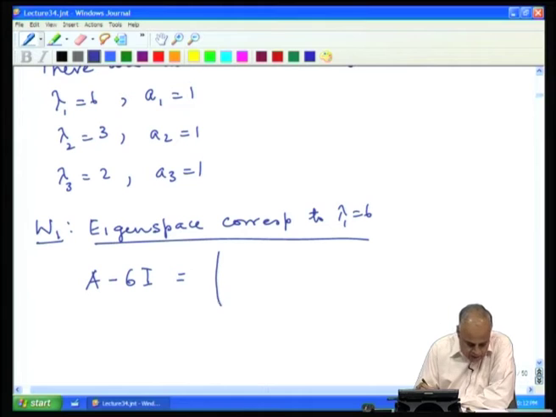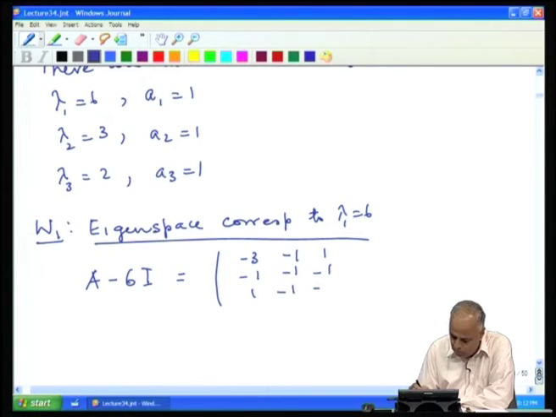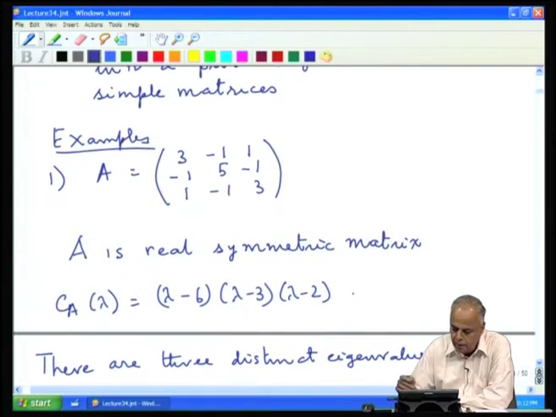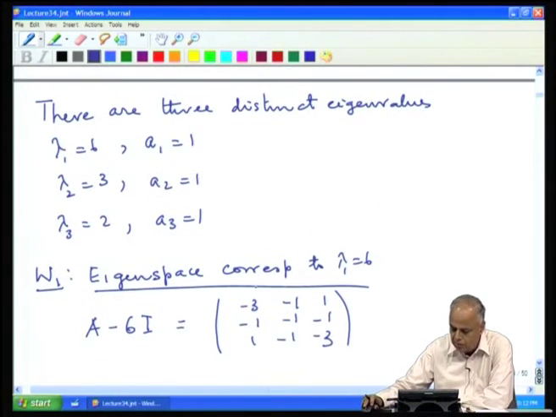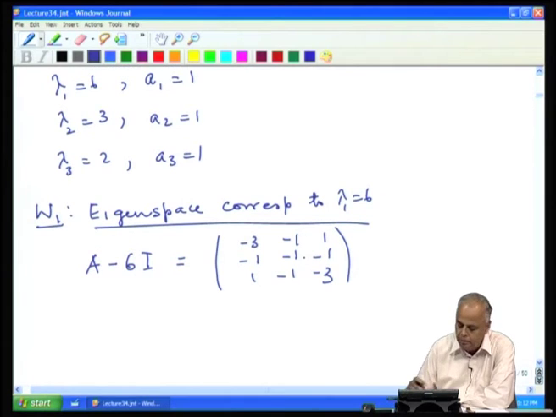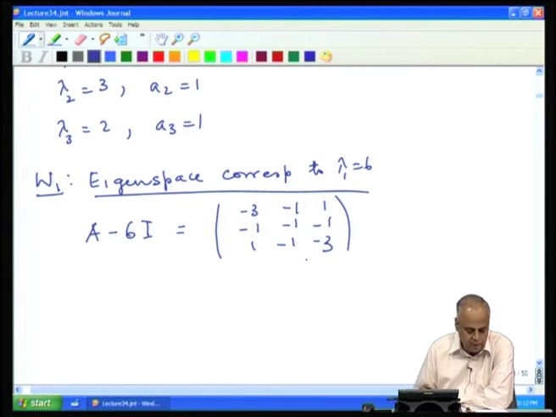A minus 6 I is this matrix: minus 3 minus 1 1, minus 1 minus 1 minus 1, 1 minus 1 minus 3. This matrix is obtained by taking the matrix A and subtracting 6 from the diagonal. So, if you subtract 6 from the diagonal, you get this and all the other items remain unchanged.